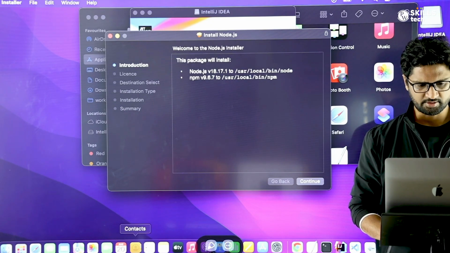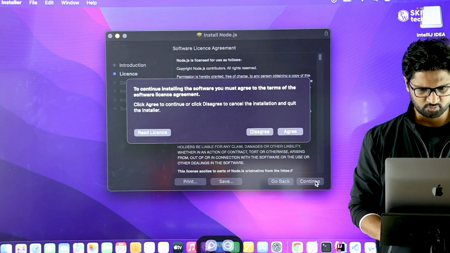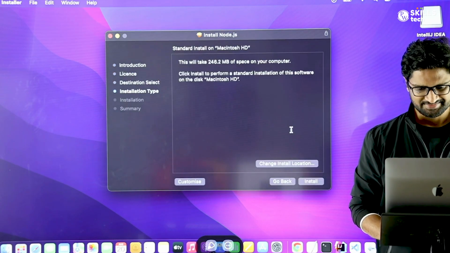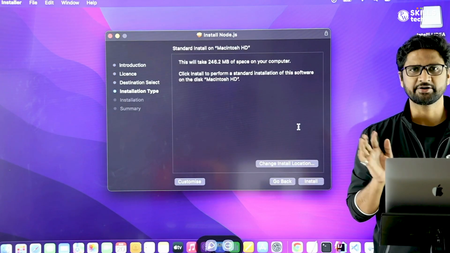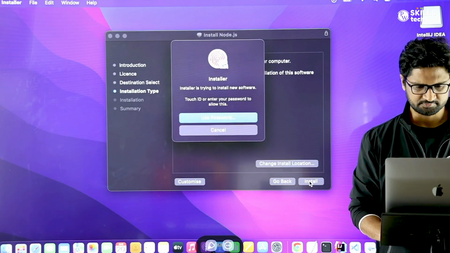Right, I have the installer. So I click on continue. Then I again click on continue. I have to agree, right? I don't want to change any kind of installation directory. I want to keep things as default. So I go and click on install.